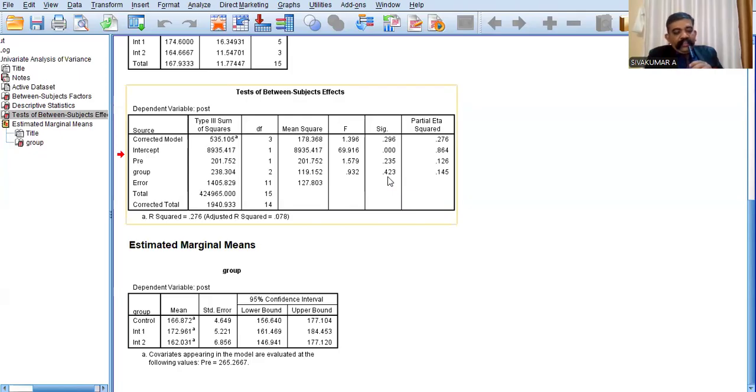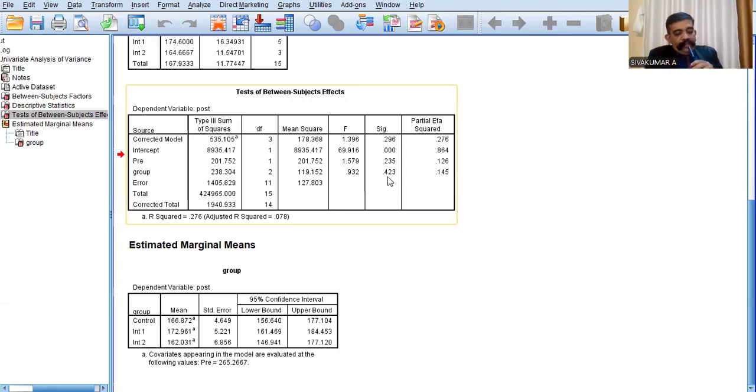That means there is no significant difference between the dependent variable and independent variable after controlling for the covariate. That means there is no significant difference between the post-intervention cholesterol concentration and the different types of exercise after controlling for the pre-intervention cholesterol concentration. That is the answer.